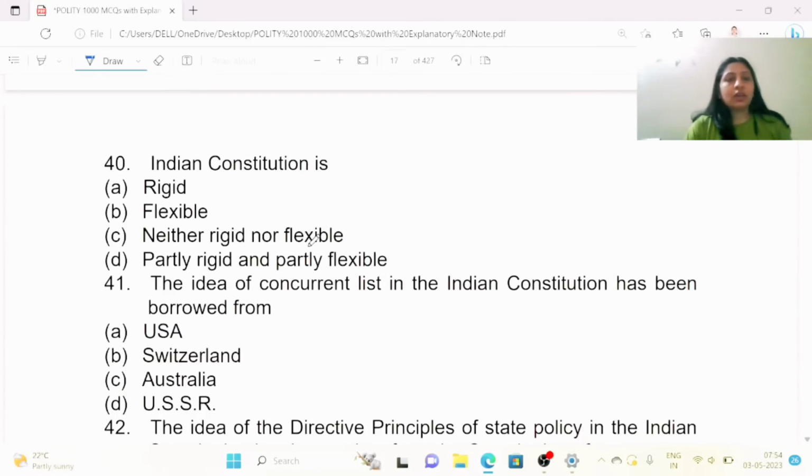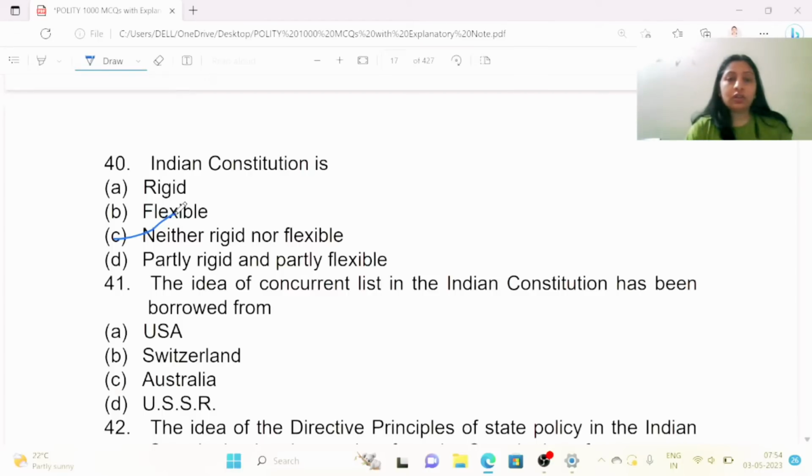40, Indian Constitution is. Options are rigid, flexible, neither rigid nor flexible, partly rigid, partly flexible. So right answer is neither rigid nor flexible.